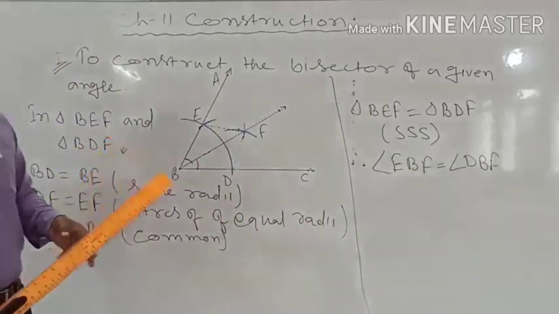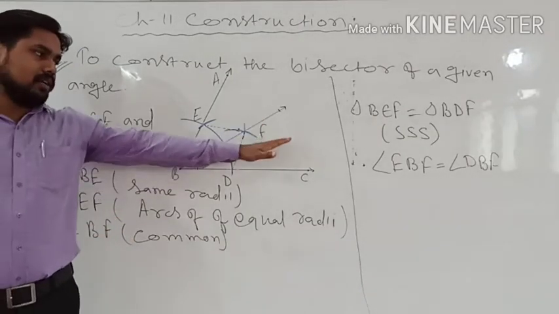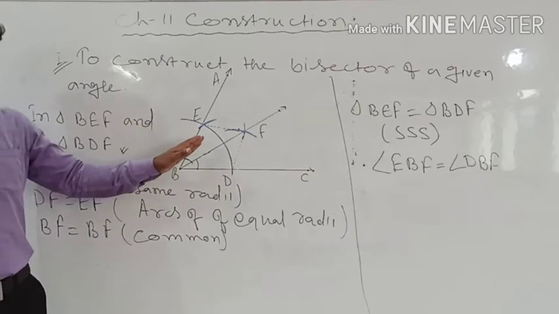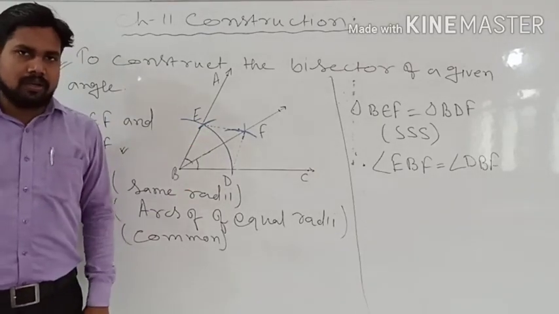So this is how you can prove that if you bisect any given angle, it is divided into two equal angles. Okay.